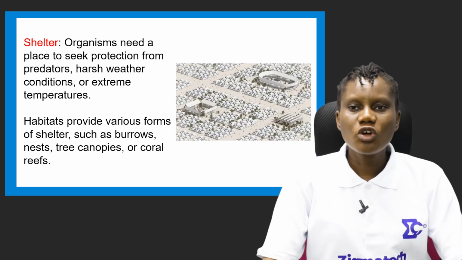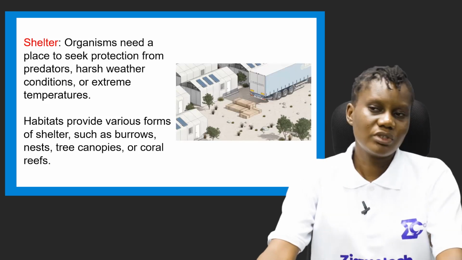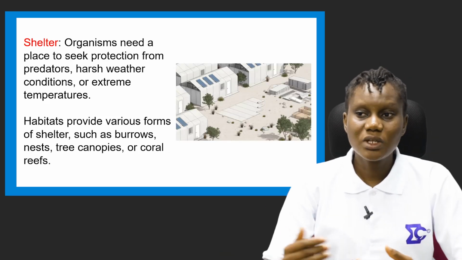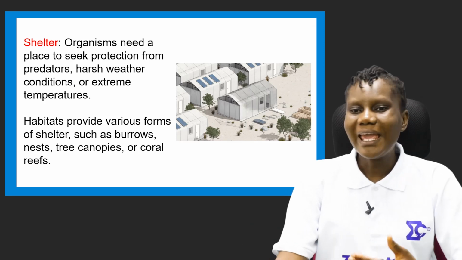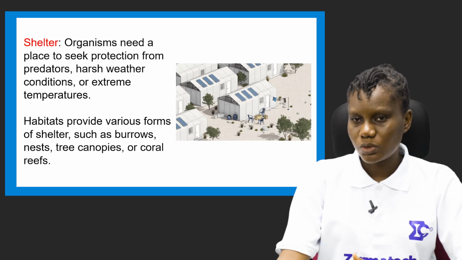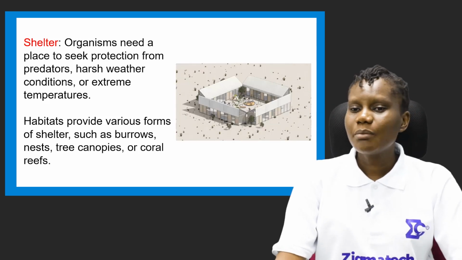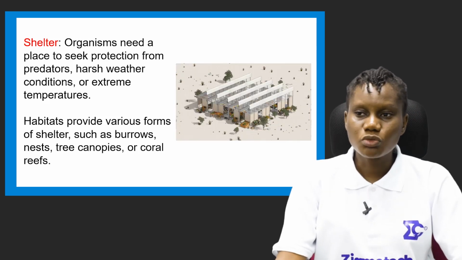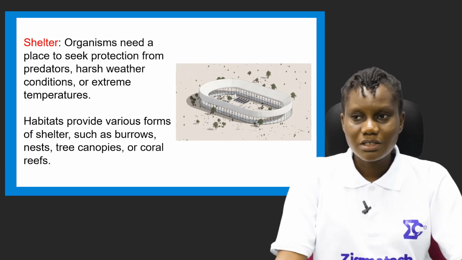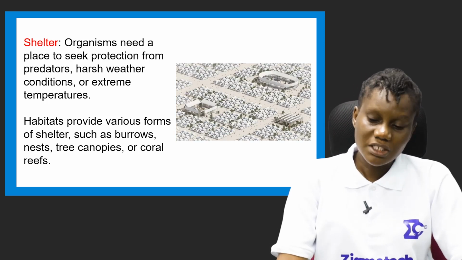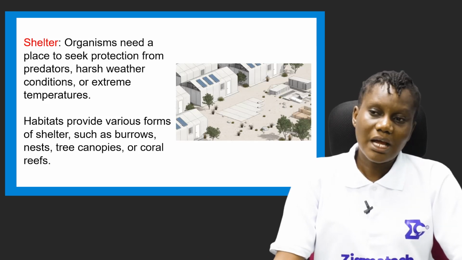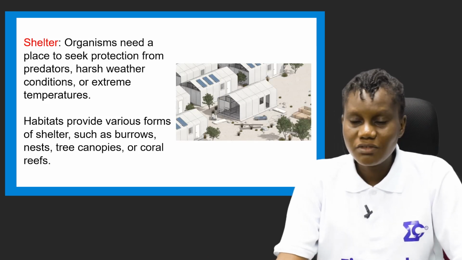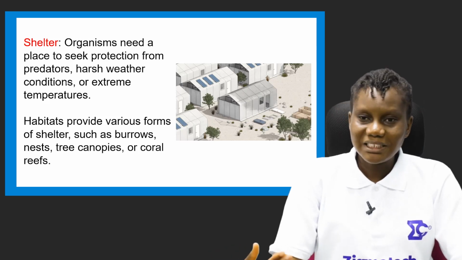So every organism needs a place to seek protection from predators. That means what can kill them? Harsh weather conditions or extreme temperatures. Habitats provide various forms of shelter, such as burrows. You know that some animals live inside burrows. That means they dig holes into the ground. So some animals like rats, giant rats, they live inside the ground. So that is the habitat.